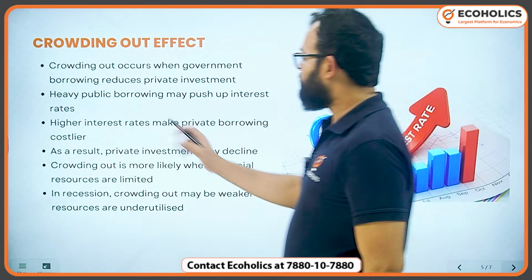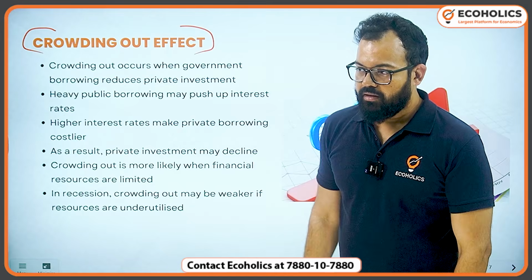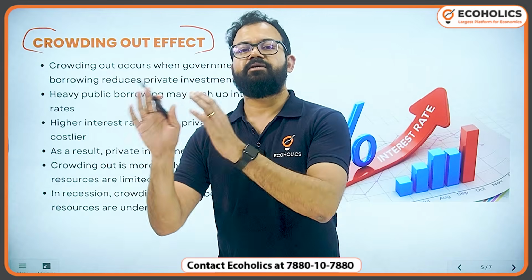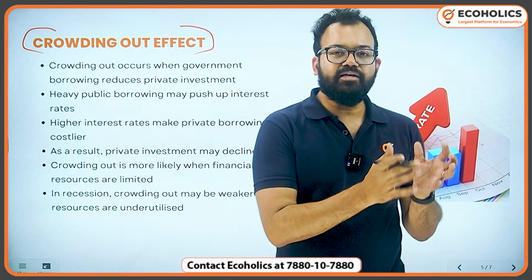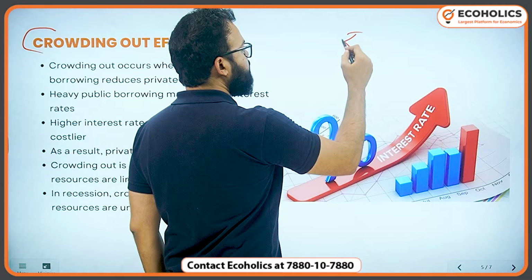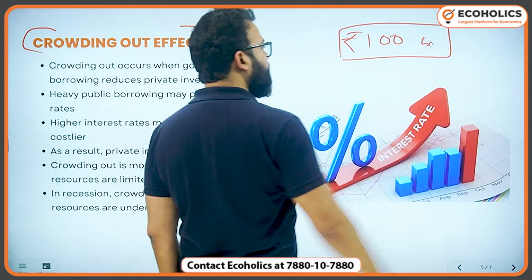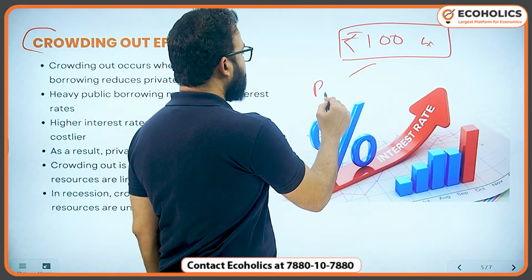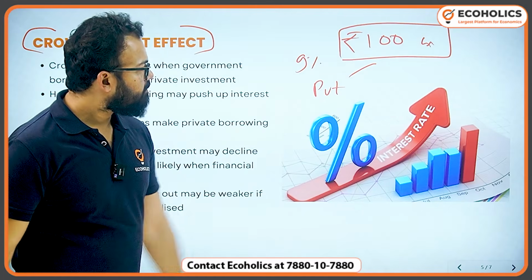See, so beautiful. Now crowding out. Let me tell you a very simple truth. For example, everyone is moving towards mutual funds, SIP and all, nobody is putting money in the bank. If the bank feels there are low savings, suppose the savings with all the banks is 100 crore. Now this 100 crore fund is available to give loans. If this is fully for the private sector, then suppose, for example, the interest rate is 9%.